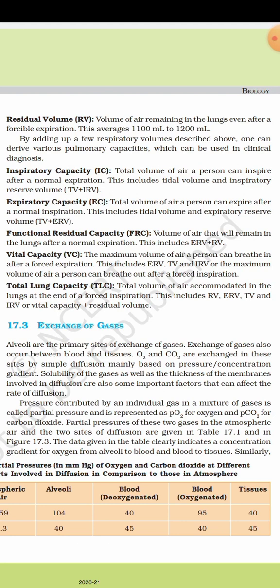This includes RV, ERV, TV and IRV, and vital capacity plus residual volume. Okay, meaning vital capacity plus residual volume. Vital capacity includes TIE plus residual volume.